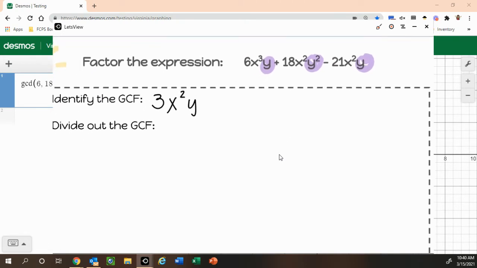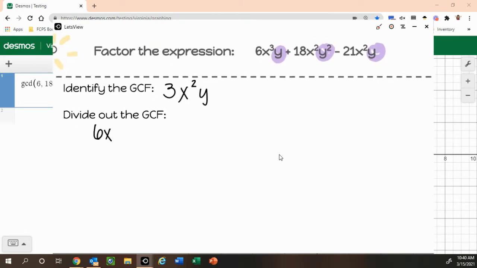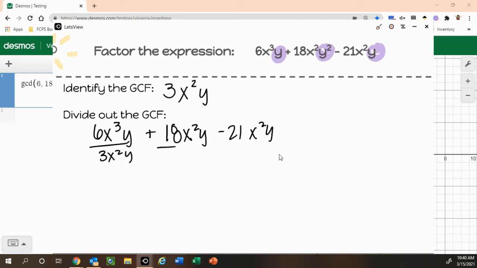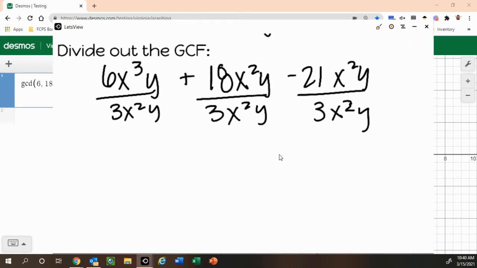Our next step is we need to divide out our GCF. So we have 6x cubed y plus 18x squared y minus 21x squared y. And then we divide every single term by our greatest common factor that we just found. Okay, so 6 divided by 3 gives us 2. X cubed divided by x squared, we are subtracting our exponents, so that leaves us with an x to the first. Y to the first over y to the first.